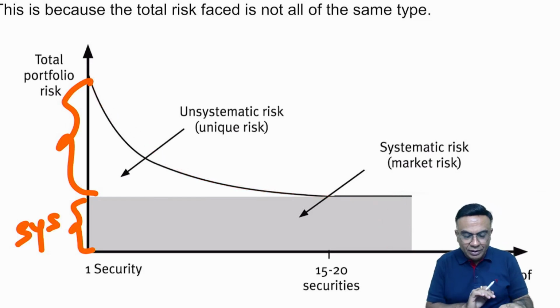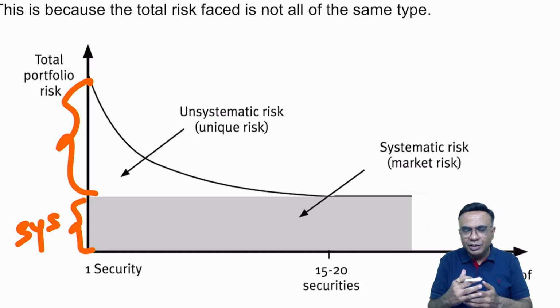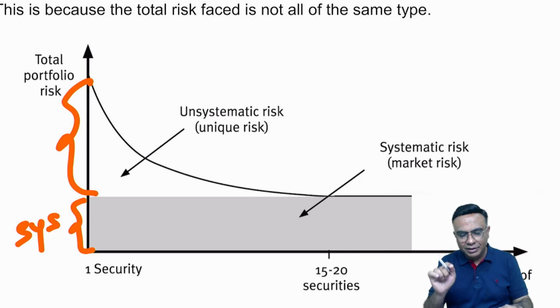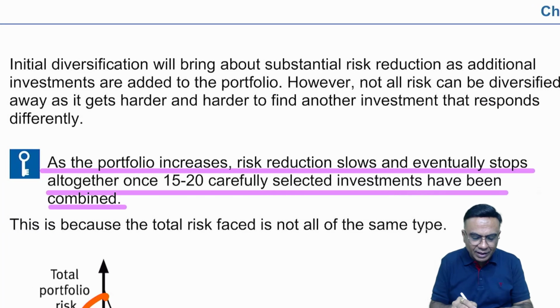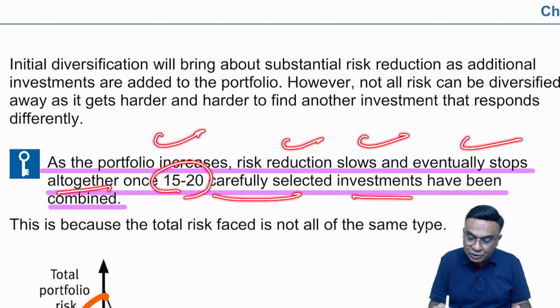Now, if you do more and more diversification, see, it won't help. Only to a certain extent this can help. Read this sentence. As a portfolio increases, risk reduction slows and eventually stops altogether, once 15 to 20 carefully selected investments have been combined.